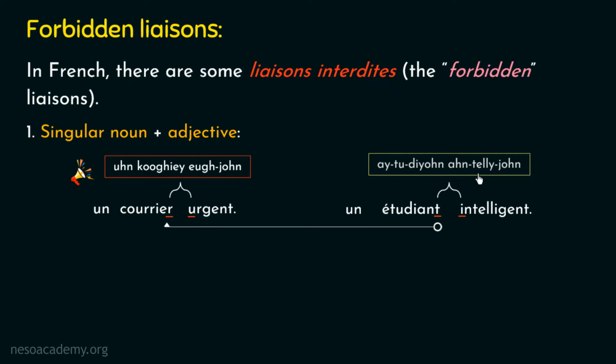Étudiant, intelligent. So from the pronunciation you can observe that we are pronouncing both these words separately, right? Now let's talk about the first two words mentioned here. Kindly pay attention to this first French word. We have already seen this word in the first example, and if I tell you the pronunciation once again, this word is pronounced as un.